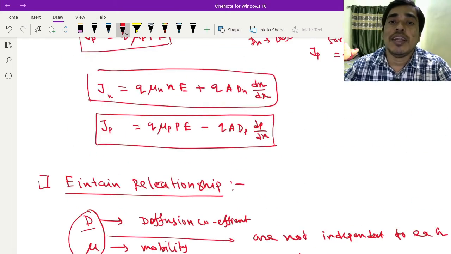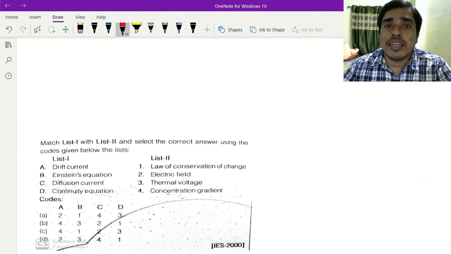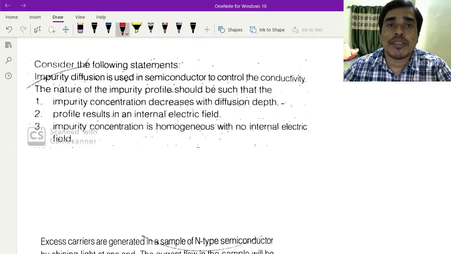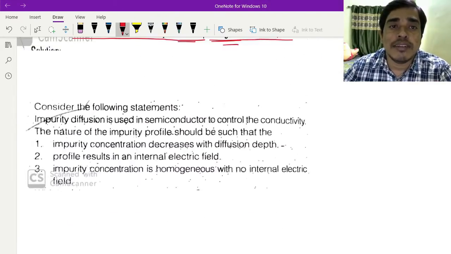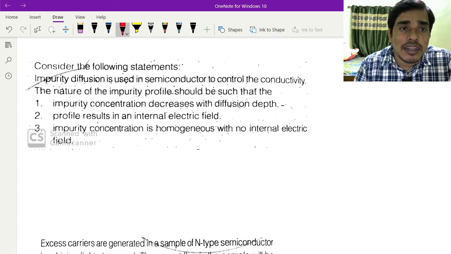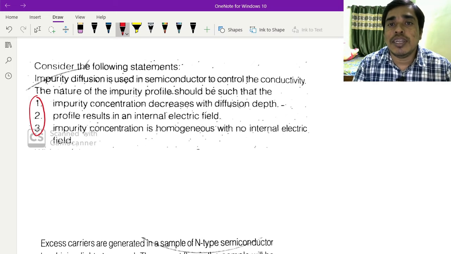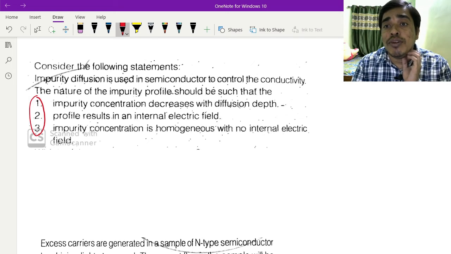Now I will discuss the other MCQ problem. Here you see there are three statements. The impurity diffusion is used in semiconductor to control the conductivity.